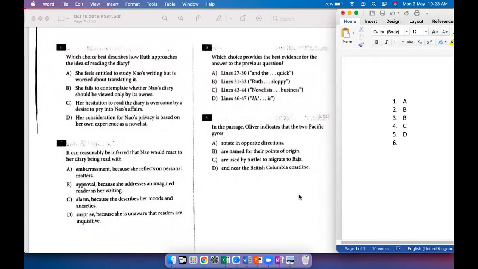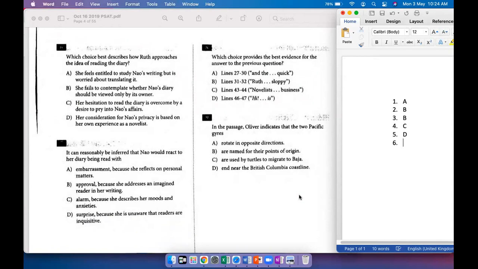Okay, number 6, which choice best describes how Ruth approaches the idea of reading the diary? So this comes from that part where she's kind of thinking if she should read the diary, and then she decides to go ahead with it because she thinks that novelists do this all the time.